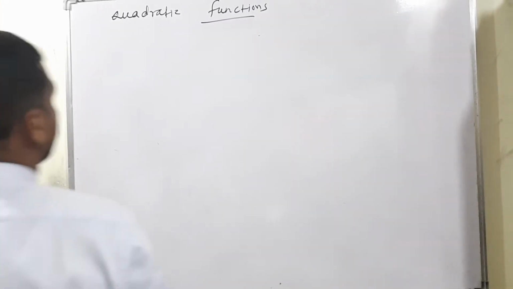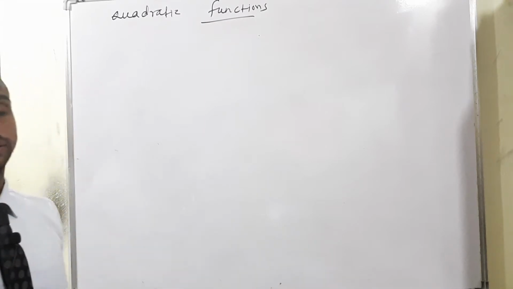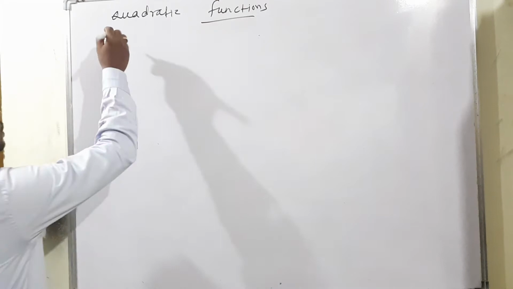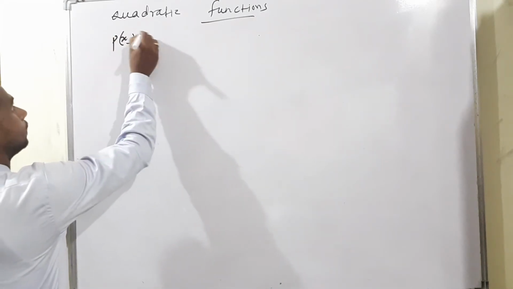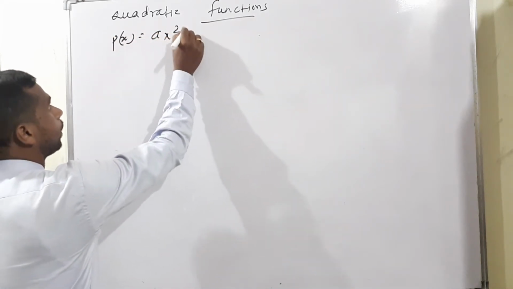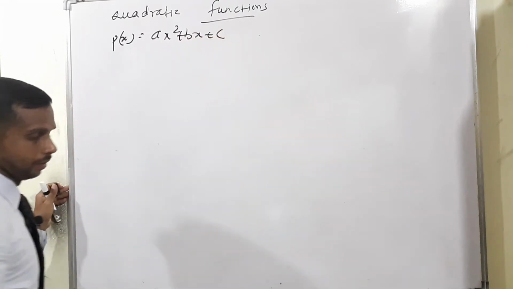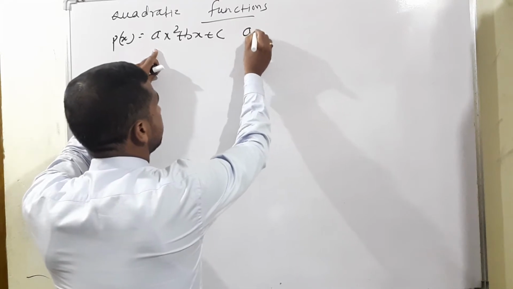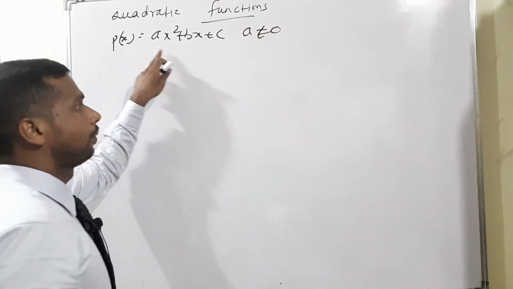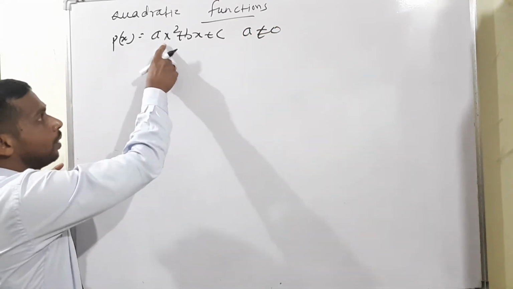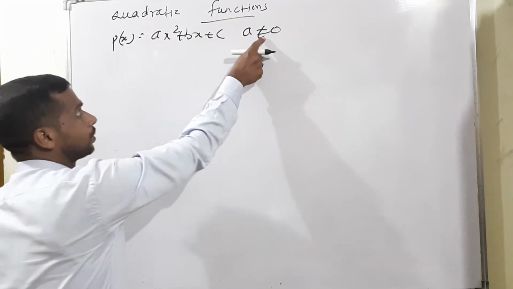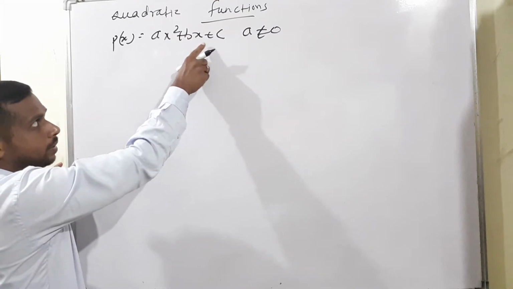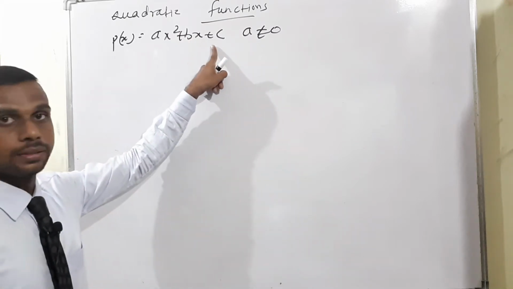Moving to one of the important concepts, the name is quadratic function. So the quadratic function, what is the meaning? Consider the term ax square plus bx plus c. One of the important conditions, always A is not equal to 0. Why are we saying this? Because the degree is 2, no. If A is equal to 0, this whole term will be 0, so remaining bx plus c only is there. In such a case, this is only degree 1.